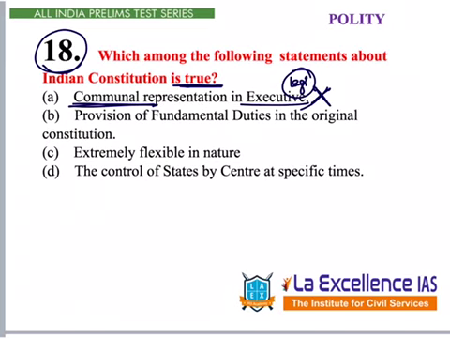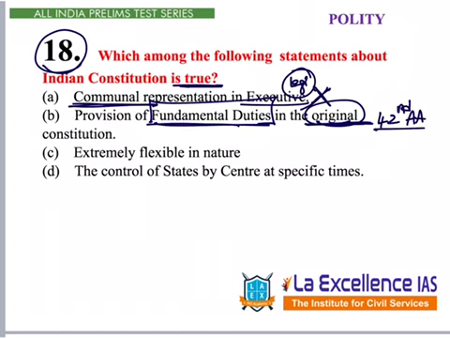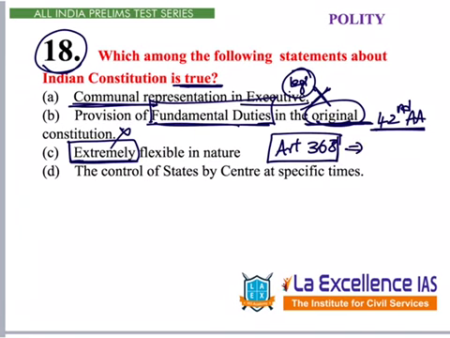So let's remove this. B says provision of fundamental duties in the original constitution. We have fundamental duties in our constitution, but it is not under the original constitution but added through the 42nd Amendment Act. So this is also not correct. Extremely flexible in nature. Our constitution is extremely flexible, means we can amend as and when required. But if you see the constitutional amendments under Article 368, they have requirements, they have different kinds of majority: special majority, simple majority, special plus half states ratification.